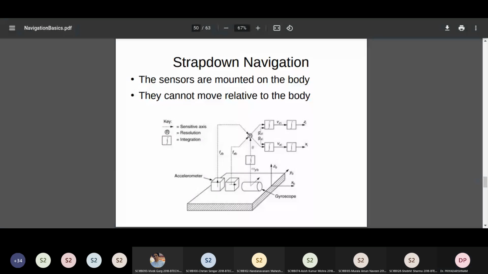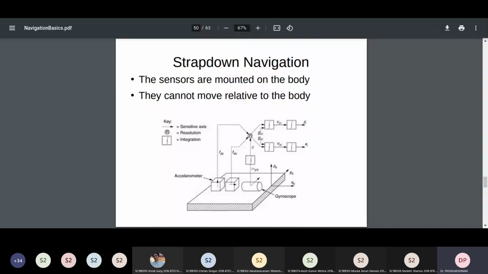You imagine that the spacecraft is moving from the launch pad to the orbit, and let us imagine at every instant of time we have broken the time into some discrete pieces sufficiently small. Let us say every 1 second we do. Actually, we have to do it every 20 milliseconds or something. Let us assume at every 20 milliseconds we do this. So at those instants of time, the orientation of the spacecraft is not known. So how do you compute that orientation? You only know the rotation rates.